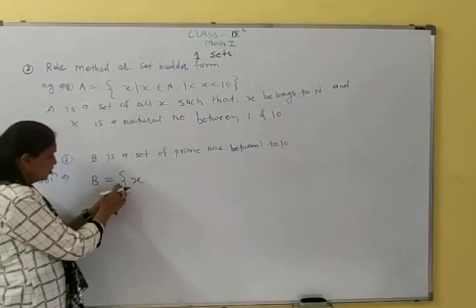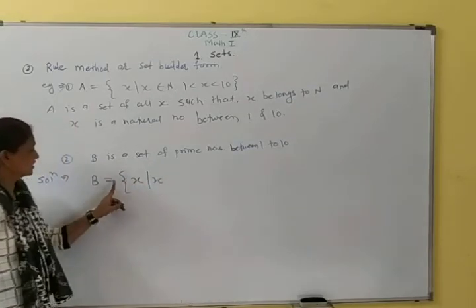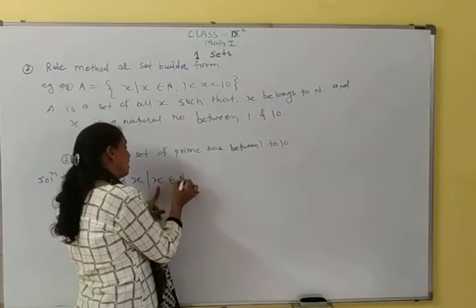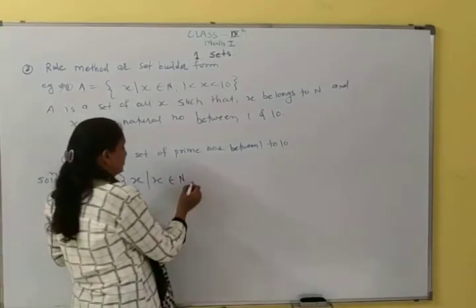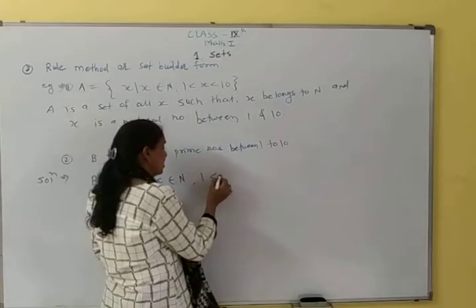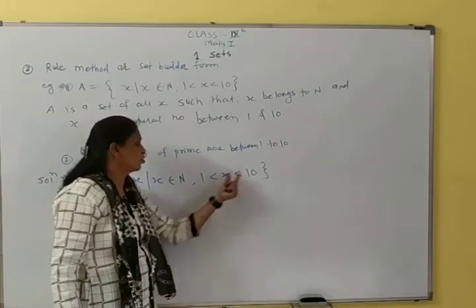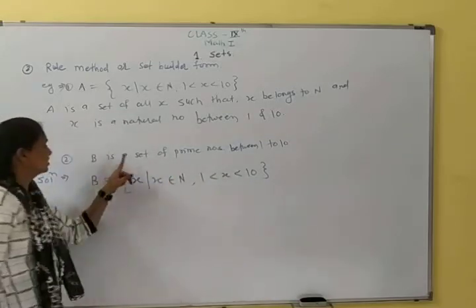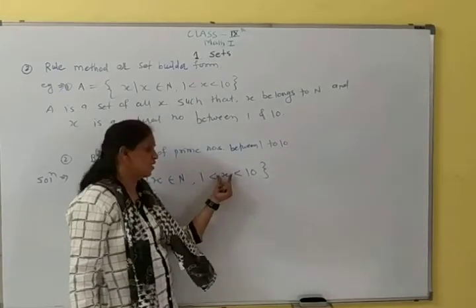B is a set of all x such that x belongs to n, because all prime numbers are natural numbers. x belongs to n and 1 less than x less than 10 means ये जो x है ये दोनों के बीच में है, x is a prime number. ये प्राइम नंबर है दोनों के बीच वाले, इसलिए यहाँ पर इसको x फॉर्म में लिखा.